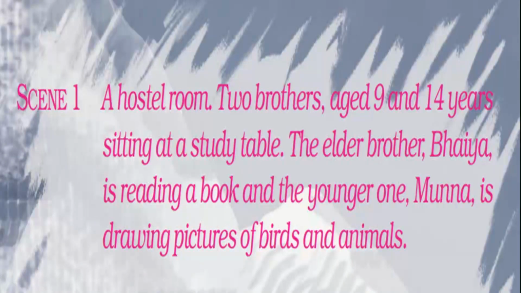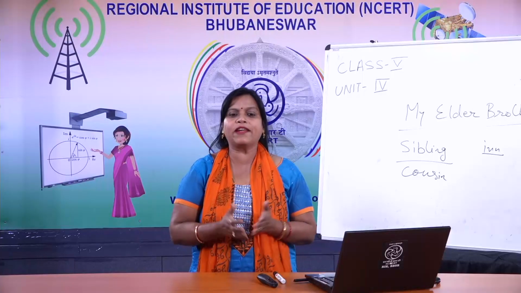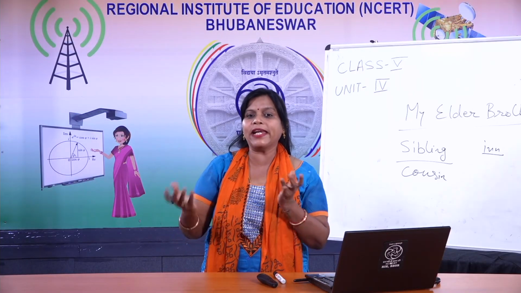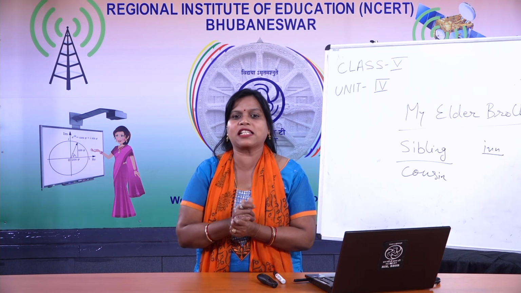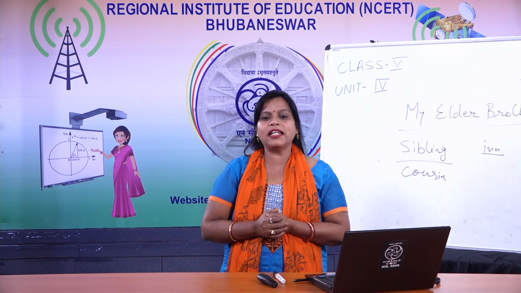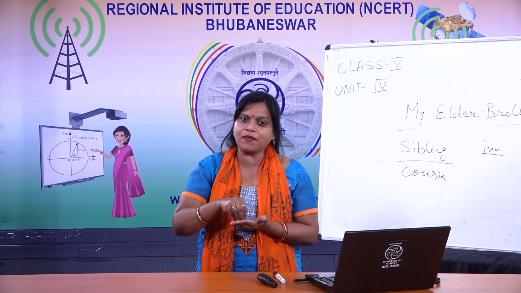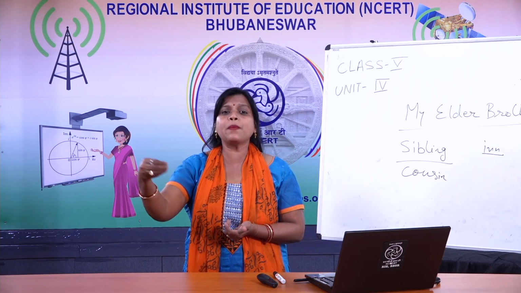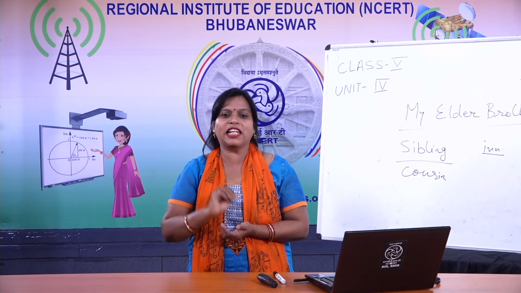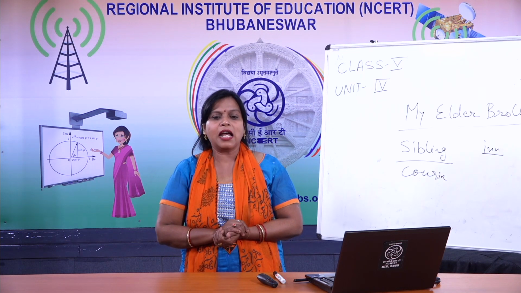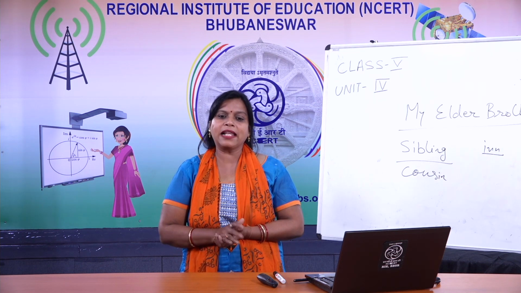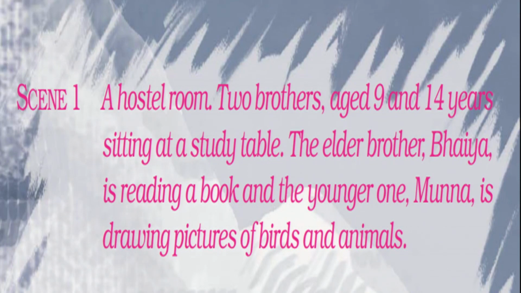And they were sitting at a study table. Do you know the study table where we study? And the table where we eat food, what is it called? We call it a dining table, right? The elder brother, Bhaiya, and here you see why Bhaiya is used, because it is translated from Munshi Premchand's Hindi to English. Bhaiya is reading a book. And the younger one, what is the name of the younger brother? Munna. You see the name again, it is an Indian context.